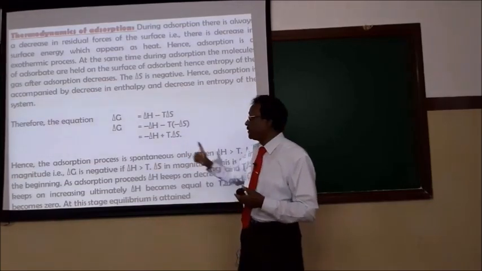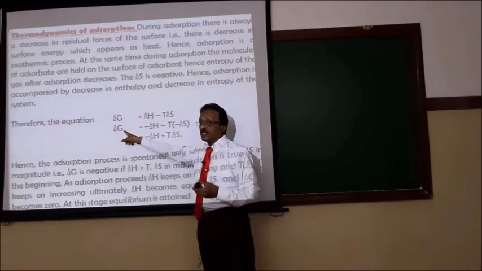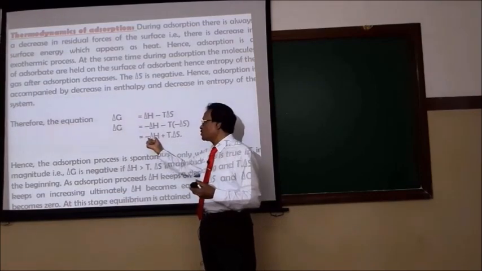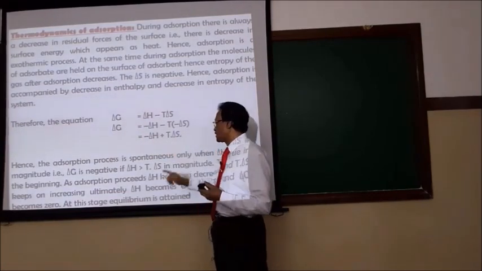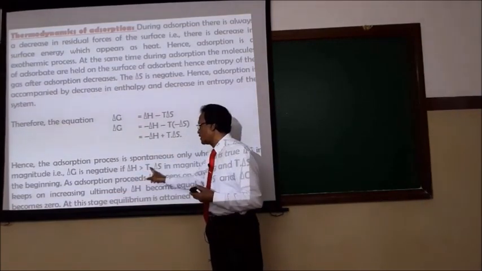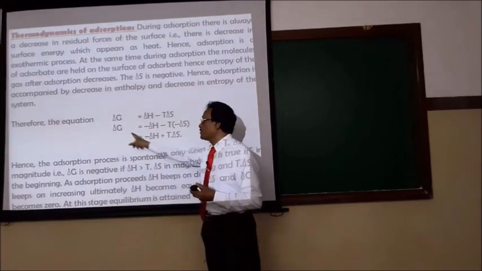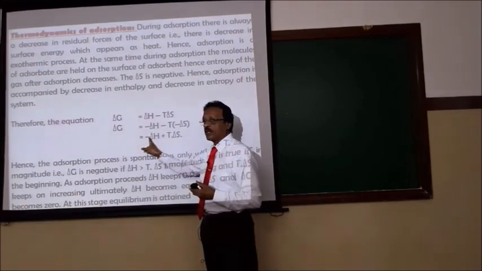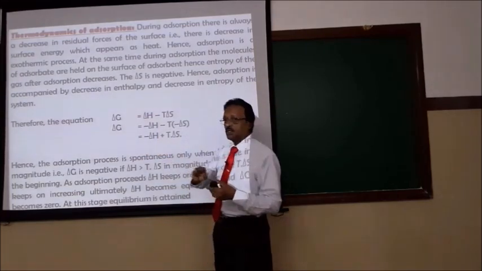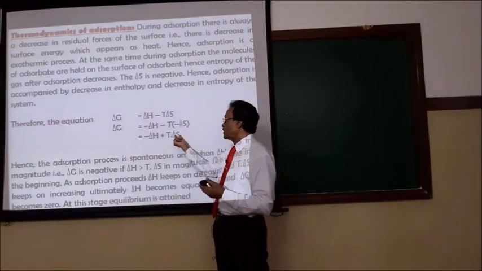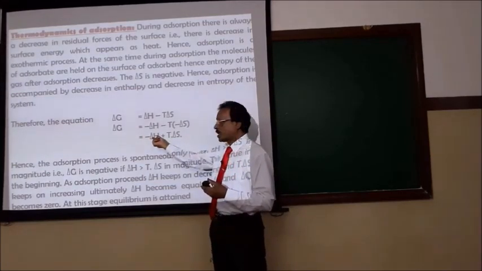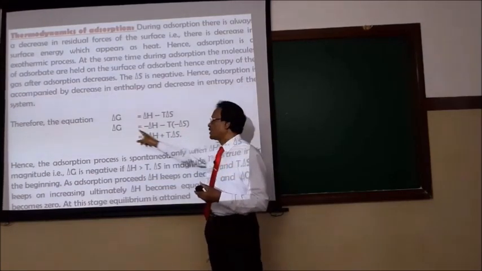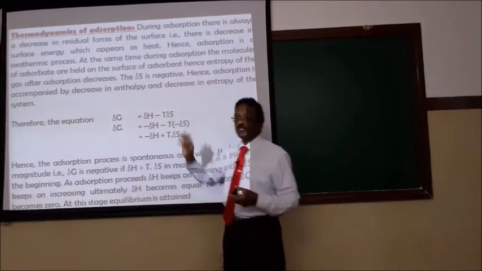I repeat again, delta G should be negative for a spontaneous process. In such a case, delta H should be greater than T into delta S. Then delta G will become negative because delta H is greater, and the process is spontaneous. At some stage, when desorption occurs, the entropy increases and the enthalpy decreases. At some stage, these two will become equal, delta G becomes equal to 0, and the process is in equilibrium.